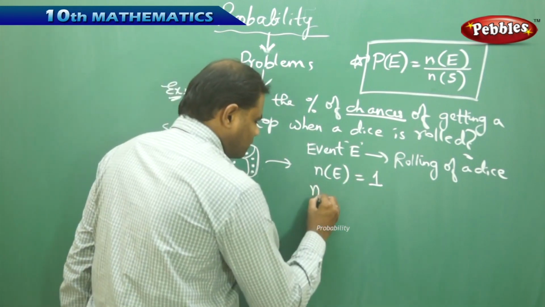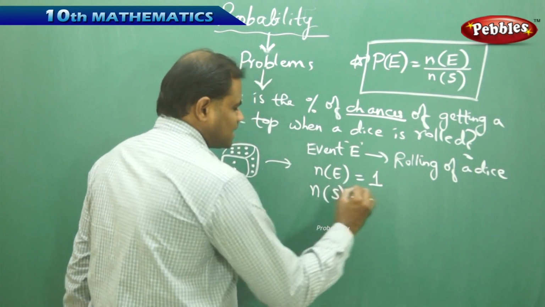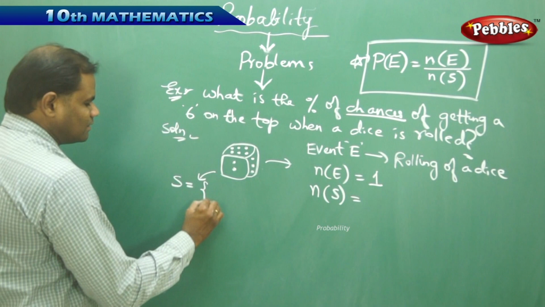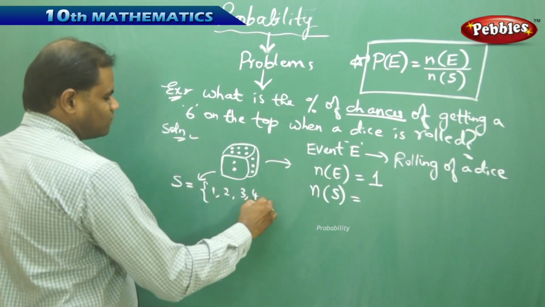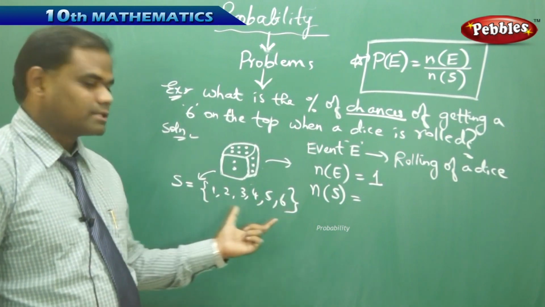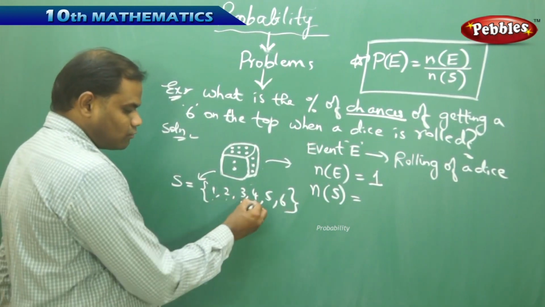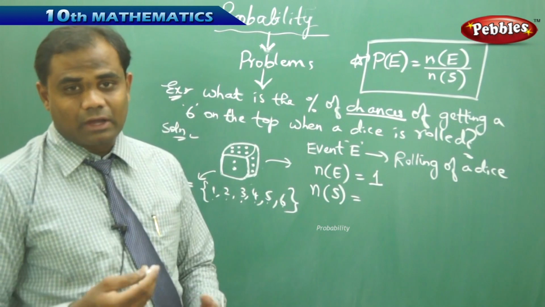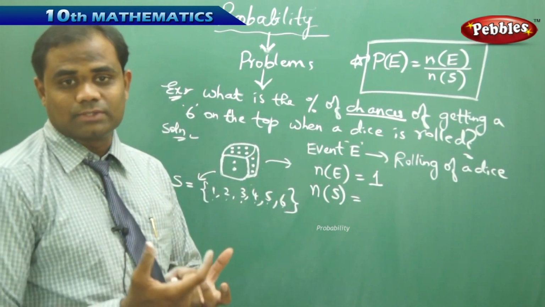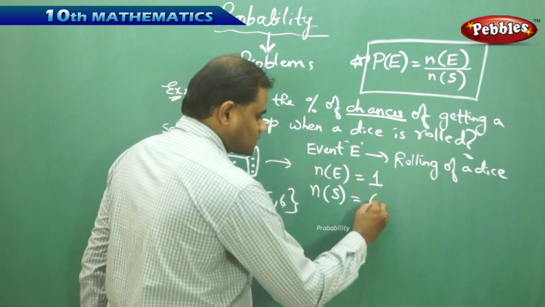Now, the total number of outcomes, which is the sample space S, is clearly 1, 2, 3, 4, 5 and 6. So my sample space being 1 to 6 clearly has 1, 2, 3, 4, 5, 6. The total number of outcomes is 6. On each face, the top can be 1 to 6. Therefore, N of S is 6.